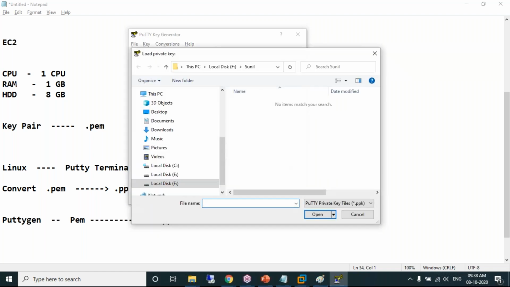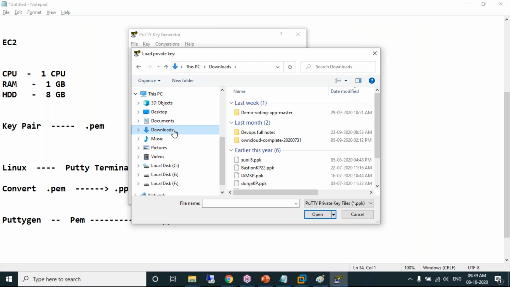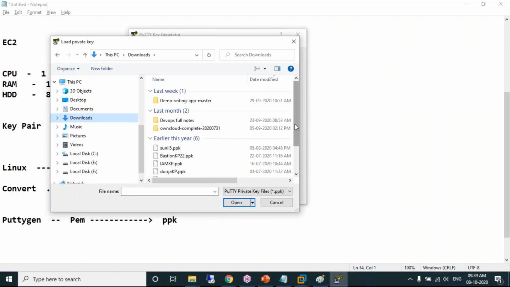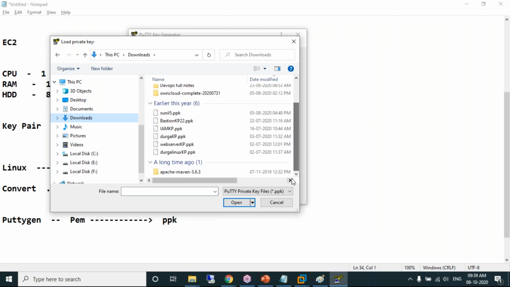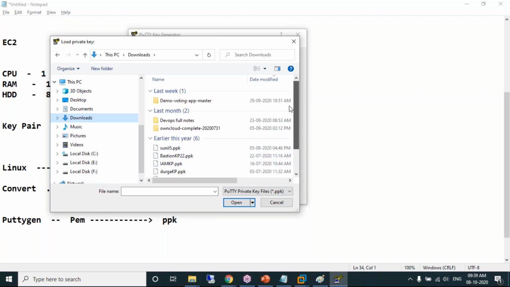What you need to do is load. Obviously, the .pem file we have downloaded is in the downloads folder. What is our file? I think Sunil 8, I think so, right?